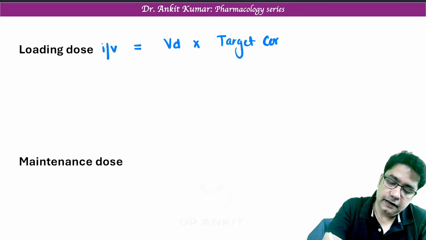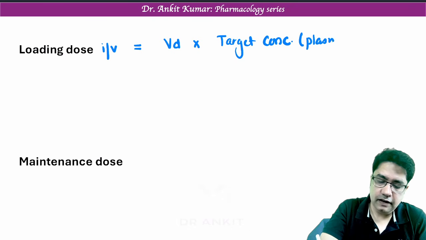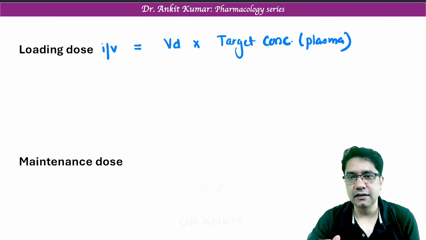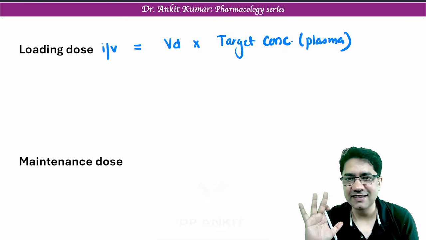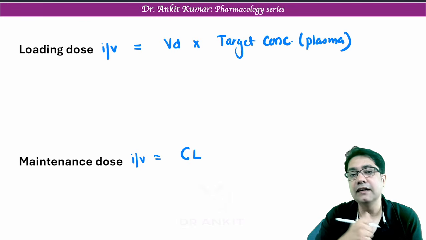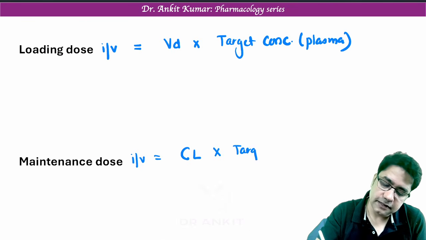Agreed? After you have achieved target plasma concentration, you want to maintain this concentration in your patient. Then we give maintenance dose, and maintenance dose depends upon the clearance capacity, CL, into target plasma concentration.